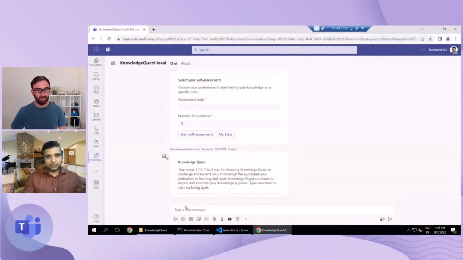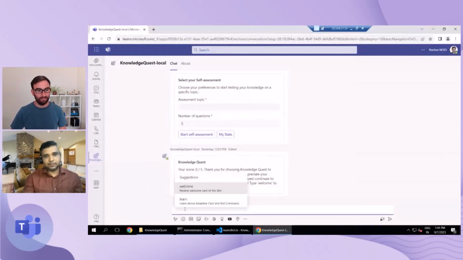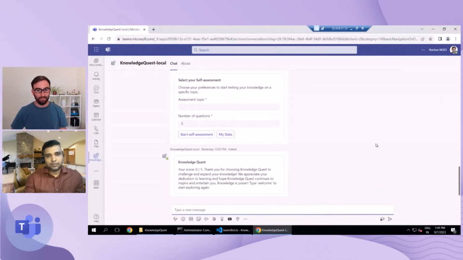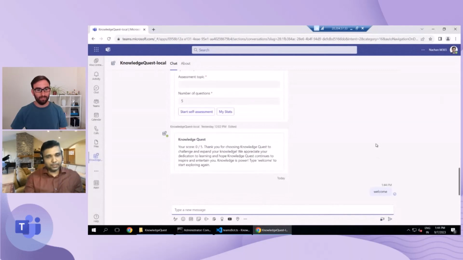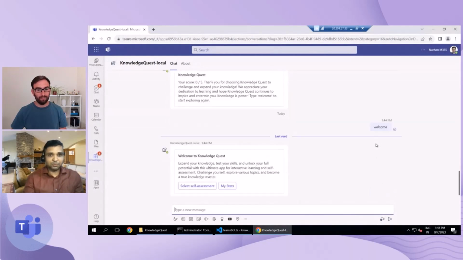So here we have this bot, and once I click here, we have two menus to choose from: welcome as well as learn. Learn will give you more information about this bot, like how to use it and what kind of technology or architecture has been built here. But let us get into the welcome. Once we post this welcome message to the bot, it is going to ask what we want to go ahead with. There will be a welcome card posted here. So we have two options here.